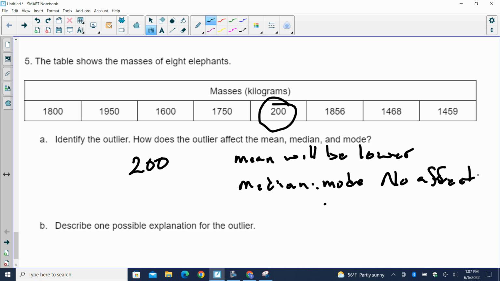What is the deal with this 200 kilogram elephant? Why is it so small? It's a baby. Okay? Didn't say what kind of elephant. These are the masses of 8 elephants. 7 of them are full grown, and one of the elephants is a 200 kilogram baby.